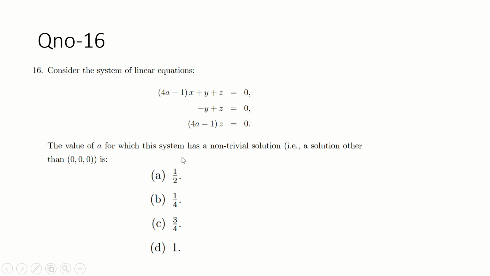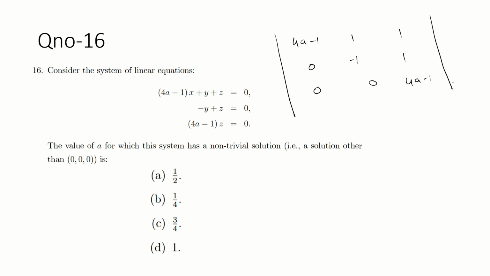So move to question 16. Guys, this is so easy. Repeated question. Consider a system of linear equations 4a minus, guys, convert into a matrix form. So if you convert into matrix form, 4a minus 1, 1, 1, 0, minus 1, 1, 0, 0, and 4a minus 1.